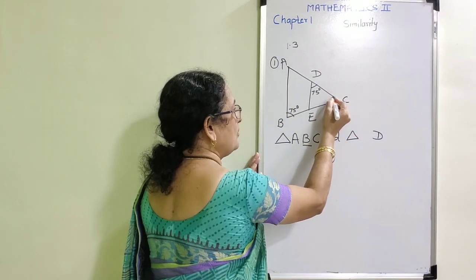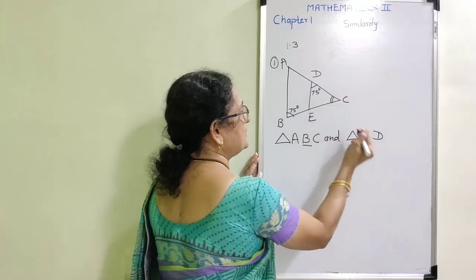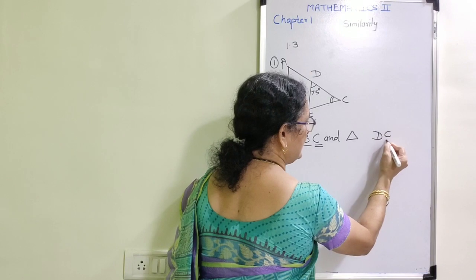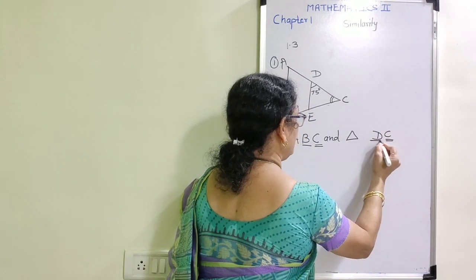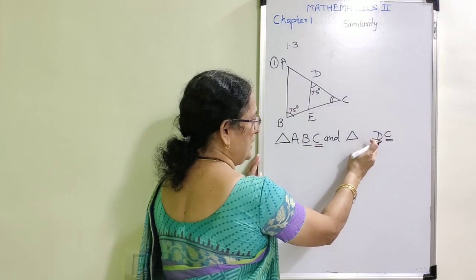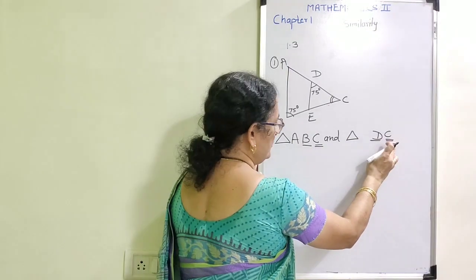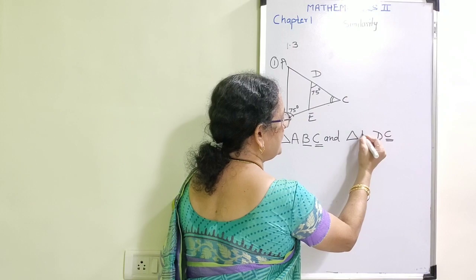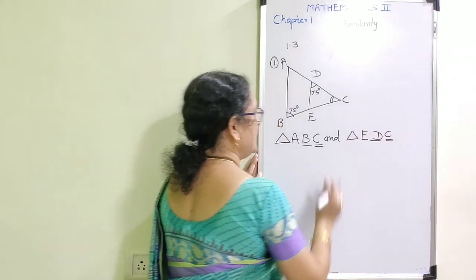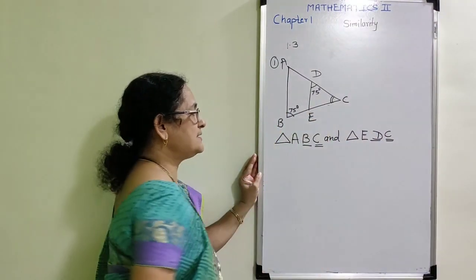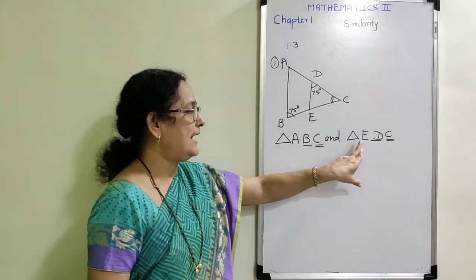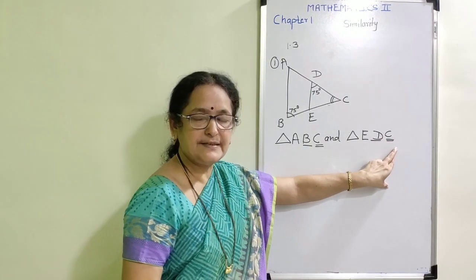C is the common angle to both the triangles, and therefore the position of point C should be at the last. B is congruent to D, C is congruent to C, and from this DC, which vertex is remaining? E, and therefore the one-to-one correspondence of the given two triangles is triangle ABC and triangle EDC.